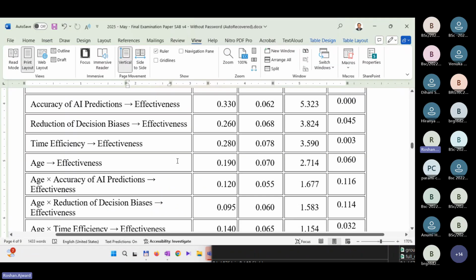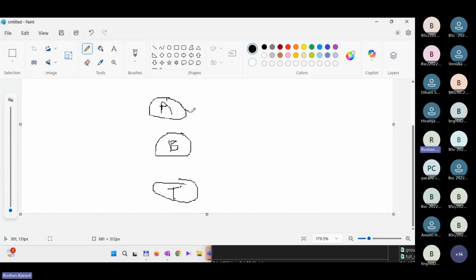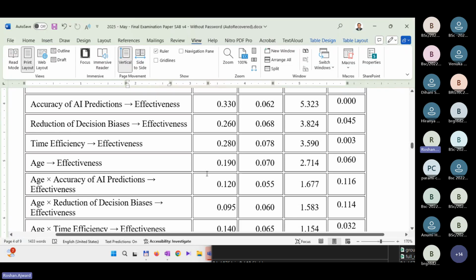Then time efficiency, I'll say P. So these are the independent variables that are impacting what? The dependent variable. What's the dependent variable? Satisfaction. And let's call it S.